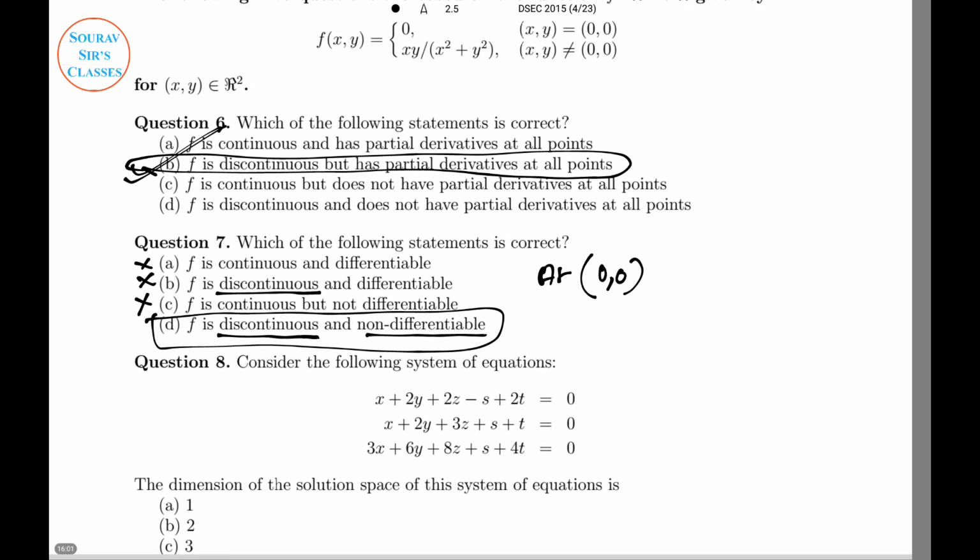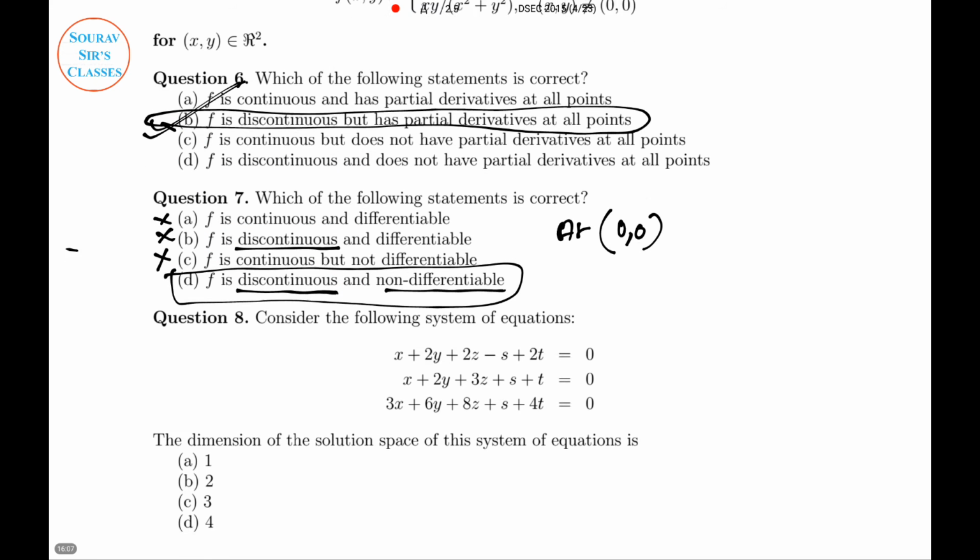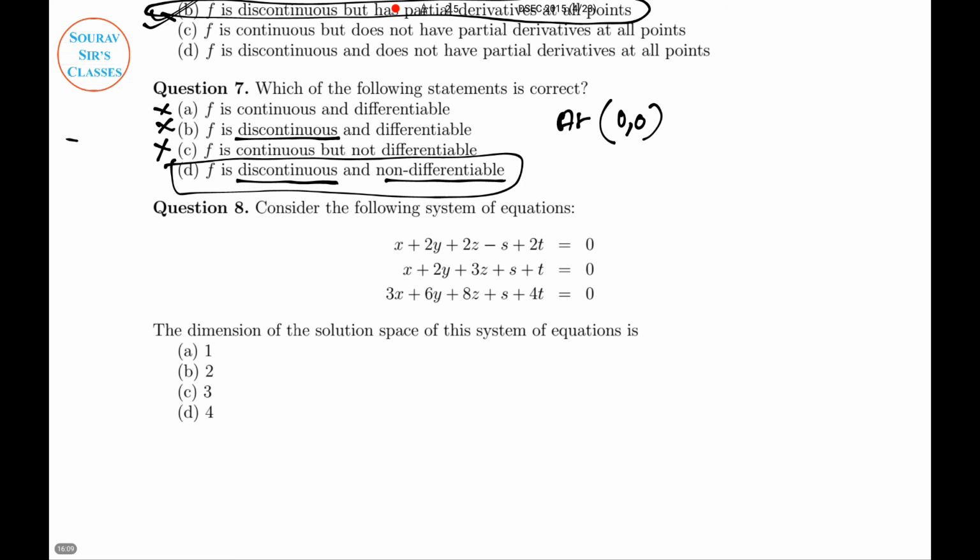This one is again a mathematical question. Let me change the color to red again. Now this will be the last question, and the rest of the questions I will do in a new video, because this is already getting 16 to 17 minutes long. Although data is now free, it takes a lot of time to upload and see the videos as well. I don't want to bore you.